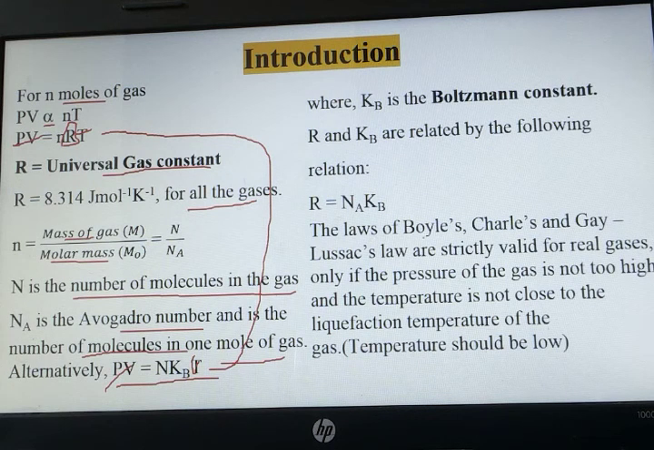In this situation, Boyle's law, Charles law and Gay-Lussac's law are strictly valid for real gases only.